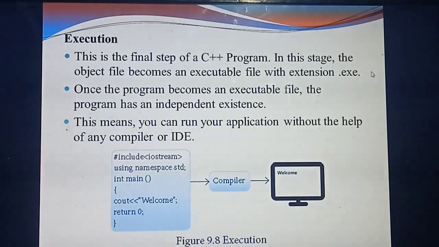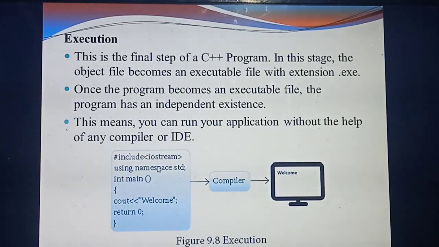Without the help of the compiler, now you need to run your program in the C++ software. Understand? So this is a sample program. Here you are typing hash include, what's the first line? Hash include iostream. Then using namespace std semicolon. Next, the main function, open brace and close brace. Inside, cout, you are giving inside double quotes welcome semicolon. Then return 0. So what output will you get? Whatever you give inside the cout, it will display as output.